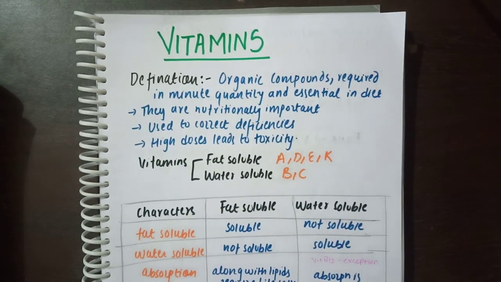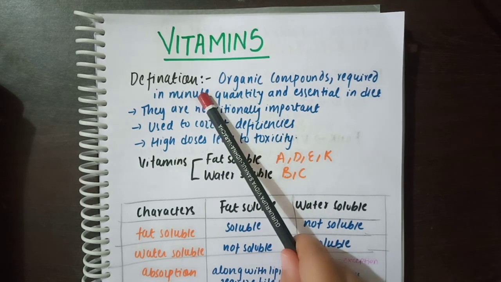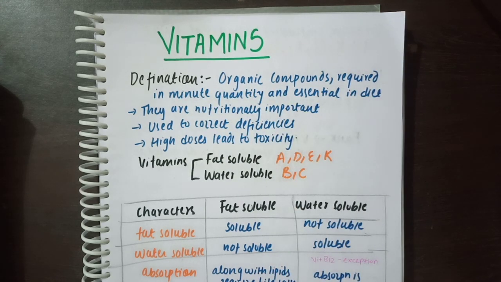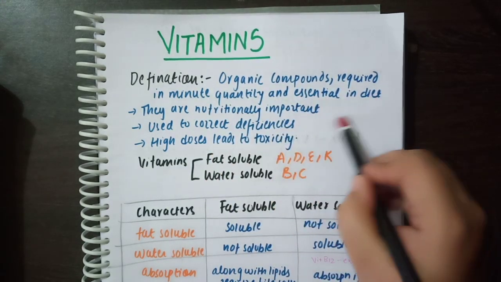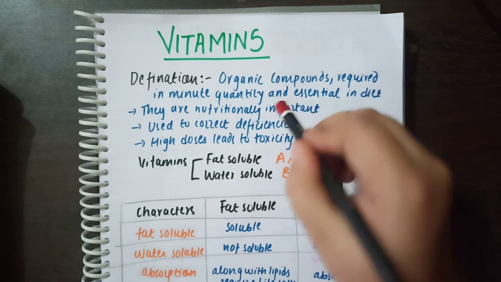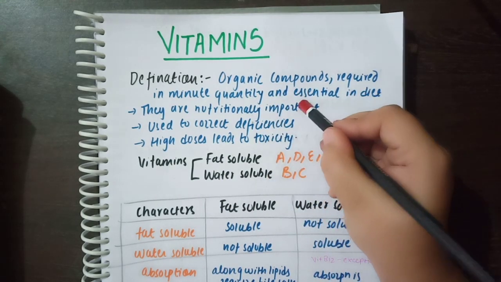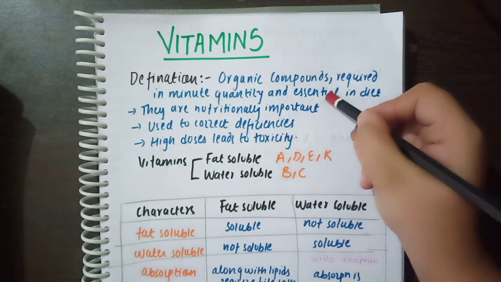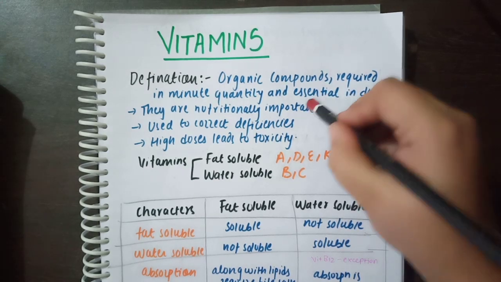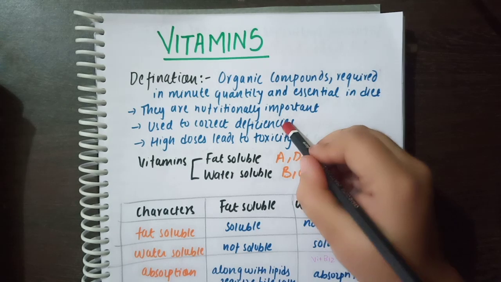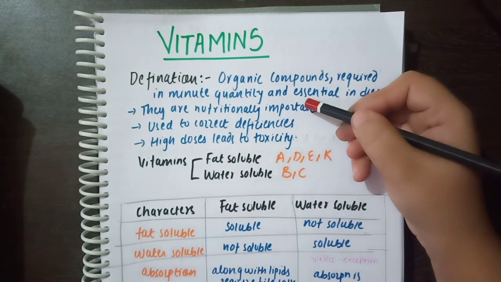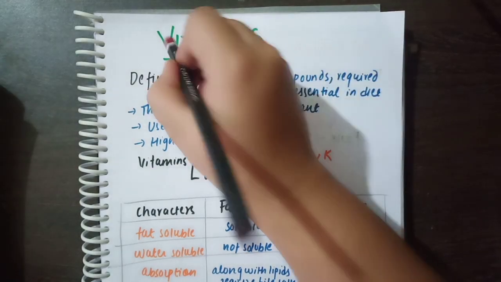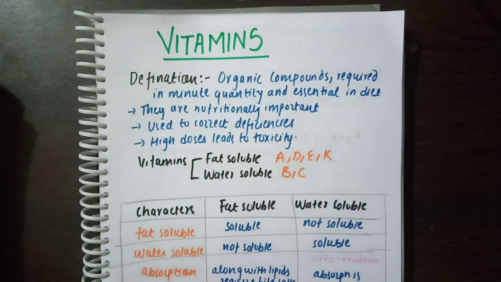So the definition of vitamins is, they are organic compounds that are required in minute quantity and essential in the diet. They are nutritionally important. So when we say they are nutritionally important, we need a certain amount of vitamins in our diet. And when we don't consume that certain amount, it causes deficiency in our body. Now that deficiency causes some diseases, and to correct those deficiencies and diseases, we need to take vitamins. So they are used to correct those deficiencies.